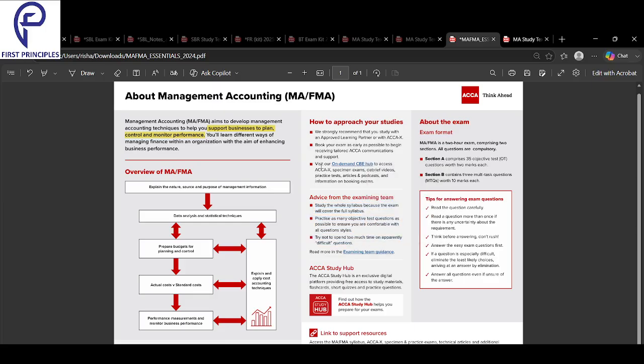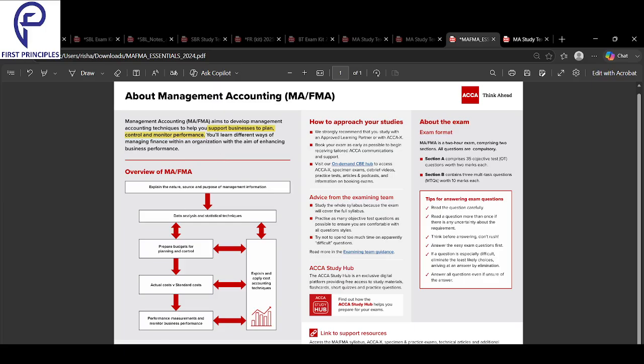This is a little bit about how to approach your study. You can book your exams as early as possible, and this is an on-demand exam, as we know. These are the top five areas that we would be studying. Finally, the goal of the paper is to support the management in order to plan, control, and monitor performance. At the end of the day, the managers and the employees run the business, and the question is how you can ensure better planning, control, and improvement of business performance, and make the managers and employees work for your benefit.